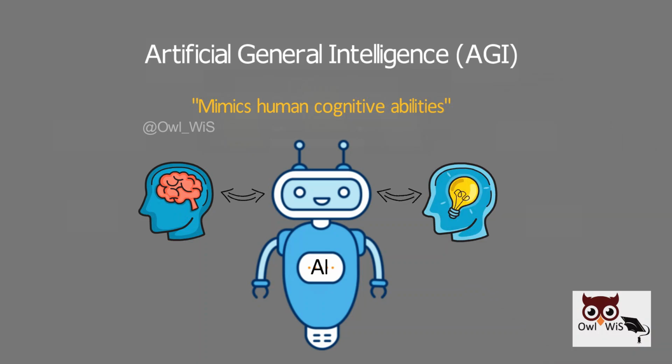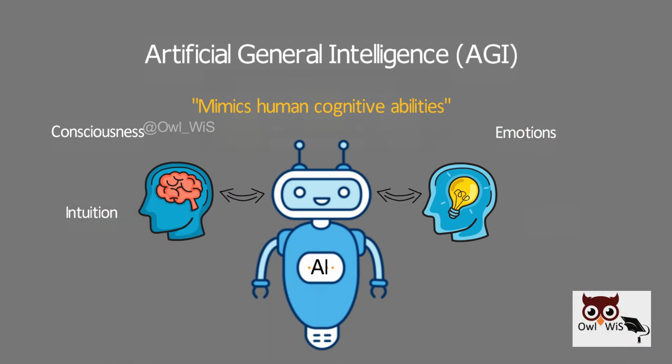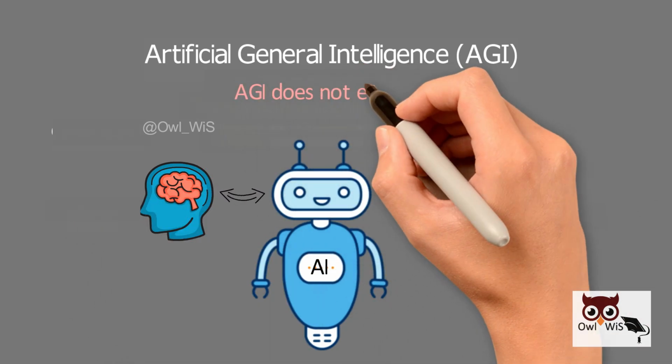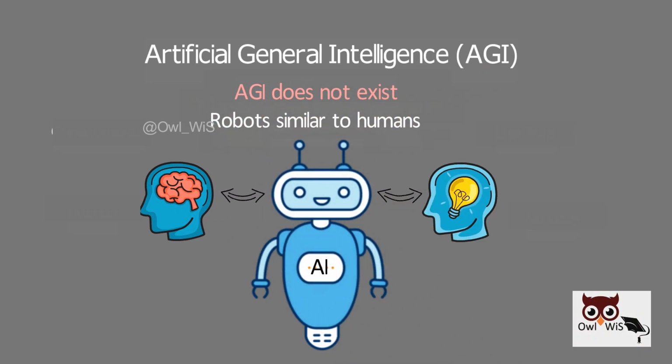It's not just about processing power or data, it's about understanding consciousness, intuition, emotions, and the nuances of human intelligence. Currently, AGI does not exist. Robots similar to humans could be a potential application.